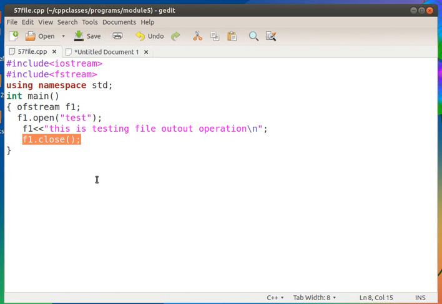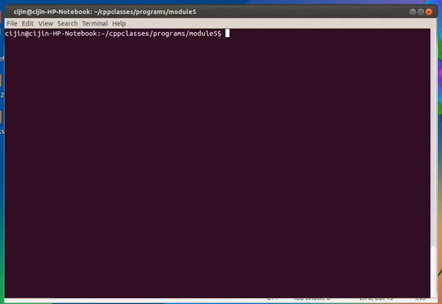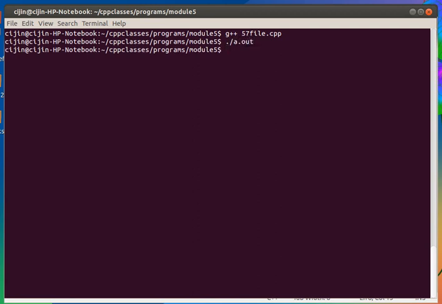So it is a good practice to close the file after using the file. So I am saving this. The file name is given as 57 file.cpp. Okay, now I will try to compile this. g++ 57 file.cpp. Okay, dot slash a dot out. What happened now? The program is executed.